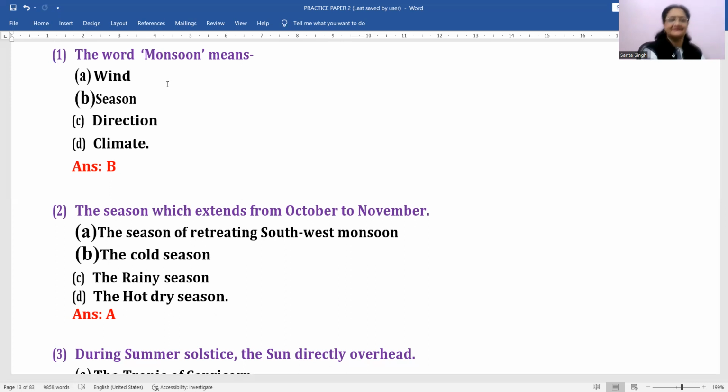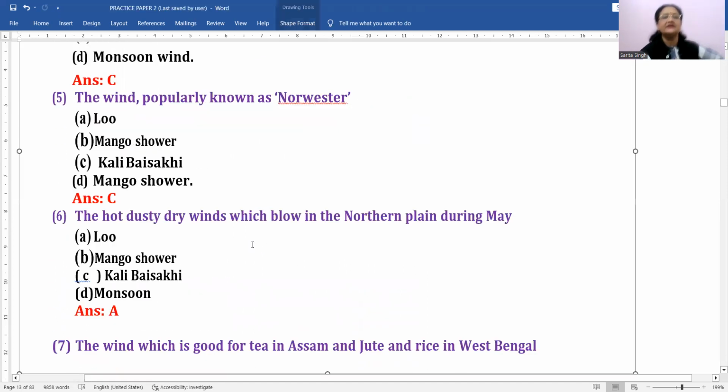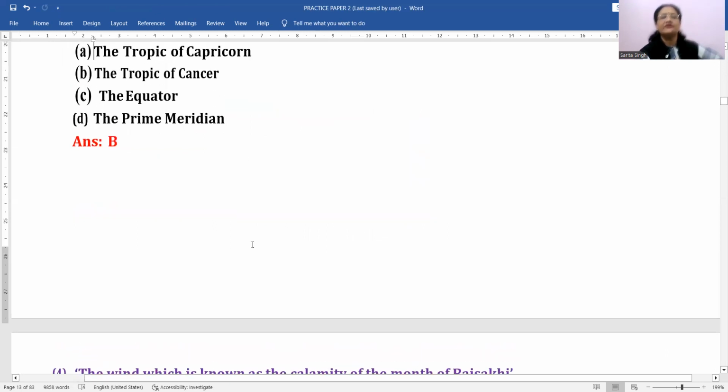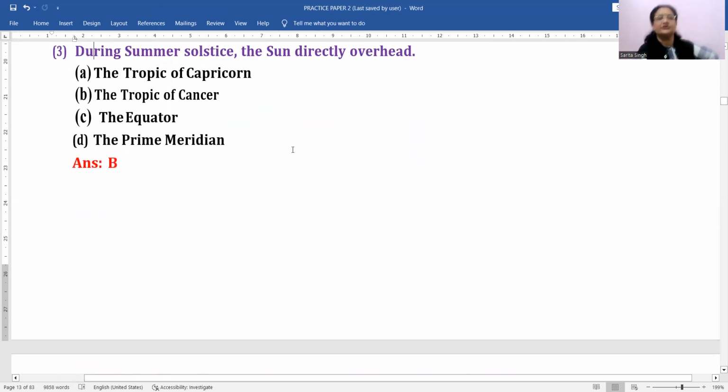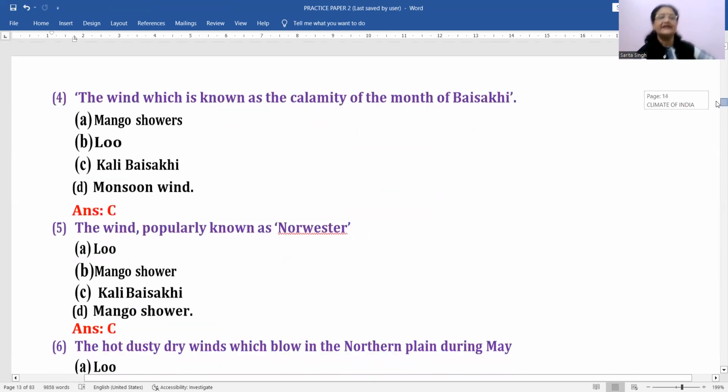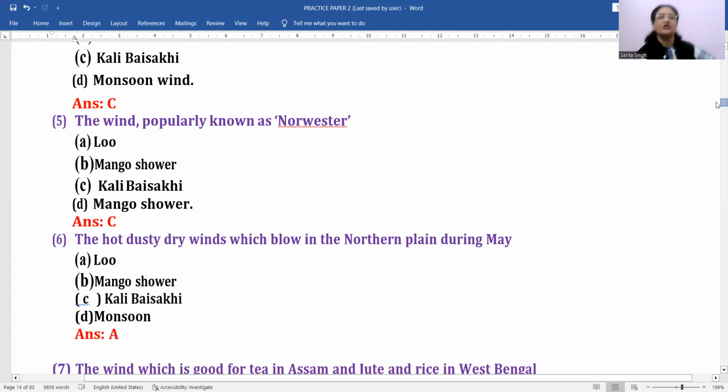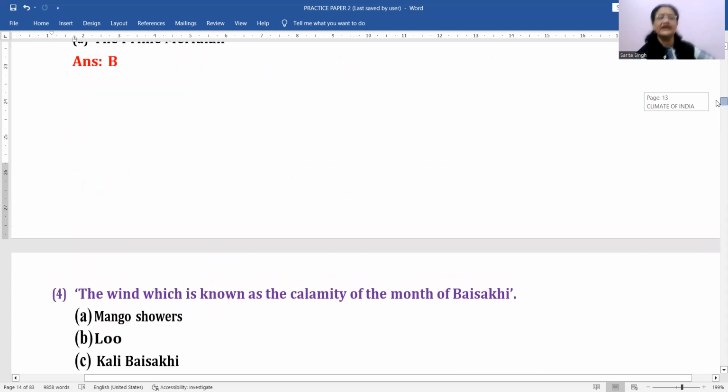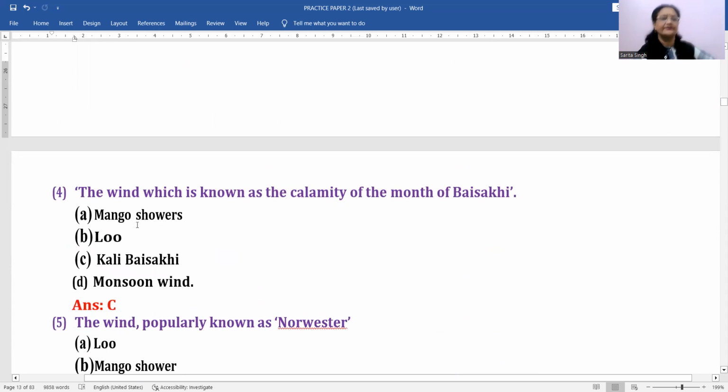Okay, mausam, mausam was the actual word from which monsoon is made. Okay, mausam means season. Next question is: the season which extends from October to November. This is actually the season of retreating south west monsoon. Okay, October November, right? Next, during summer solstice, the sun is directly overhead over which latitude? Tropic of Cancer, right? So this is the summer solstice. Next, the wind which is known as calamity in the month of Baisakh, Kal Baisakhi, that is the wind.